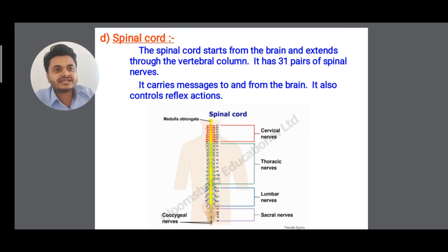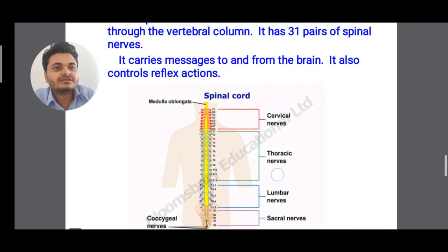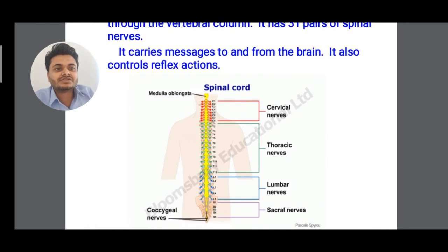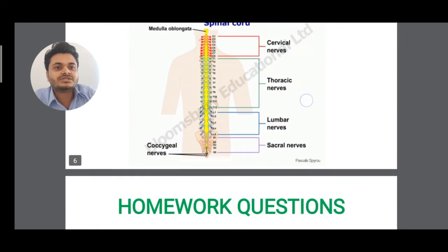It also controls reflex action. So you can see the spinal nerves: cervical nerves, thoracic nerves, lumbar nerves and sacral nerves. Last one is coccygeal nerves.